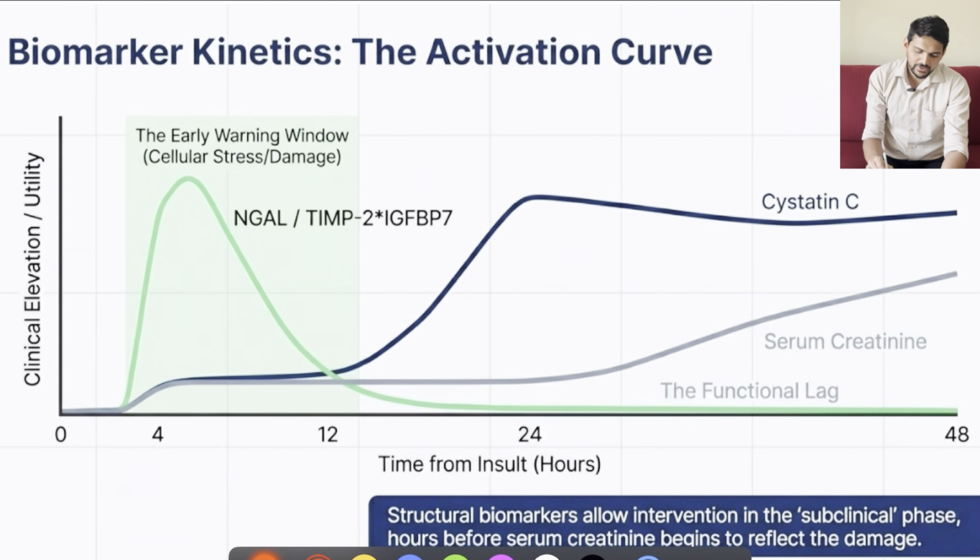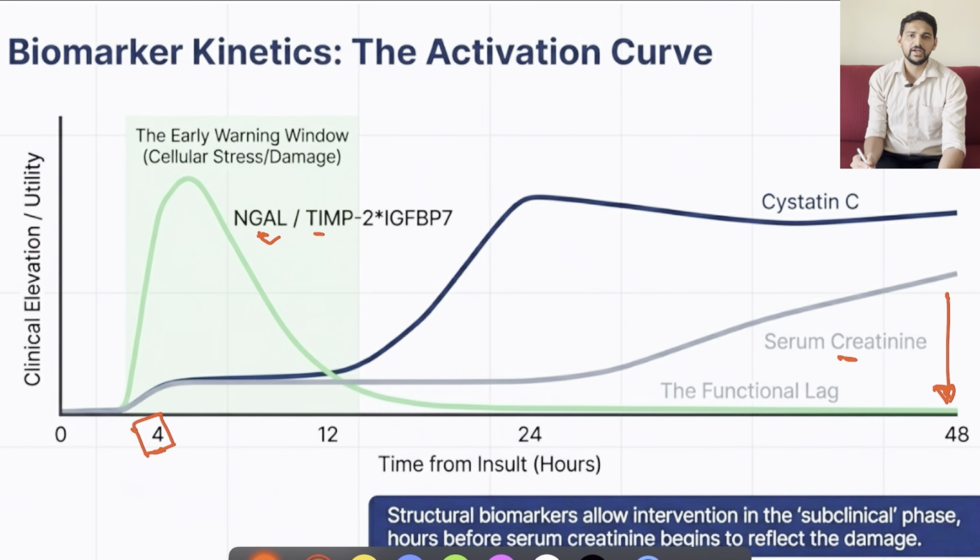Then we have to know about the biomarkers curve, when they will rise, when there will be a fall in their levels. Probably we all know the similar graph is applied when we read about cardiac biomarkers like CKMB, troponin, all those things. Similarly, what they have shown here is some biomarkers, for example NGAL or TIMP, will rise in their levels within 4 hours of acute kidney injury. So these we can utilize instead of creatinine, which will be rising by 48 hours. So there will be a lag of 24 to 48 hours. So this much delay can be prevented if we utilize these molecules.